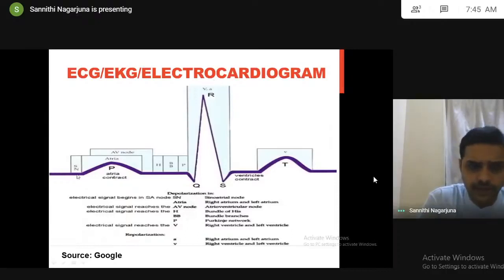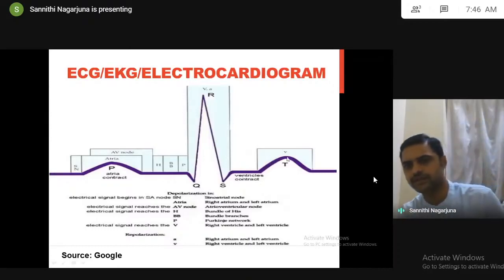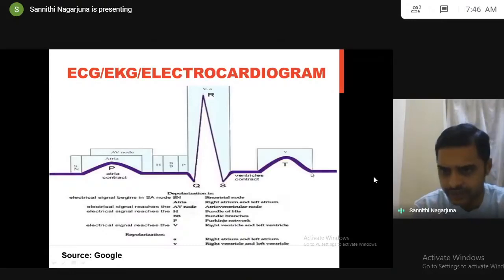The first step is what? Impulse generation in the SA node. So this line is because of SA node depolarization. From the SA node to the atria, this P wave is because of atrial depolarization. Next, from the atria to the AV node, bundle of His, Purkinje fibers, this is all because of the AV node, bundle of His, Purkinje fibers, from which the impulse reaches the ventricles. This is because of ventricular contraction. Finally, this is because of ventricular relaxation. Up to this only, this is one ECG. And then this line is once again the SA node.